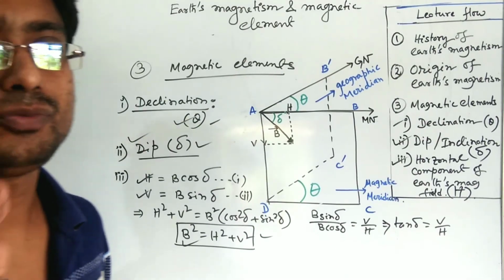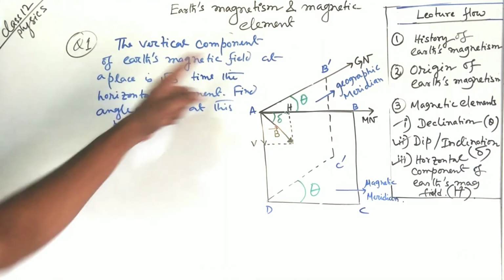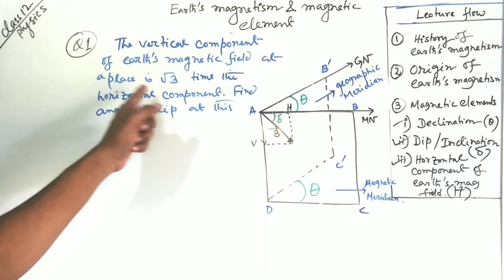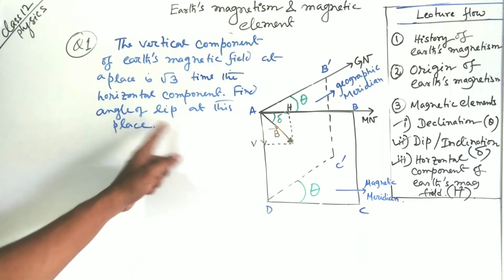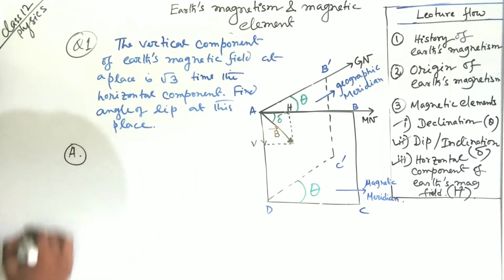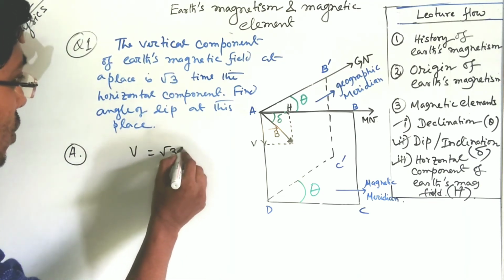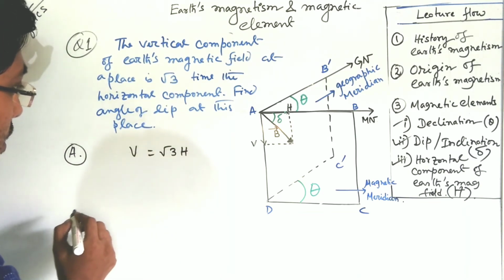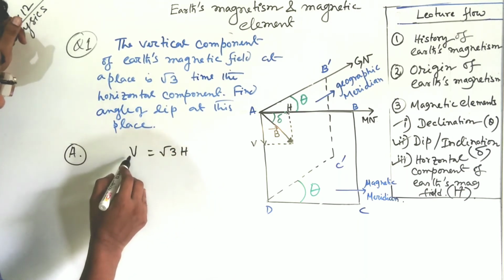Now there is a numerical problem. The vertical component of earth's magnetic field at a place is √3 times the horizontal component. Find the angle of dip at this place. So the answer: vertical component is √3 times the horizontal component, and there is a formula relating V, H and delta.